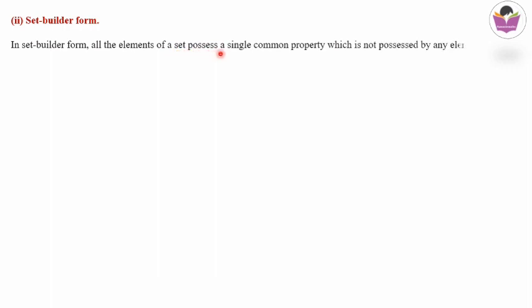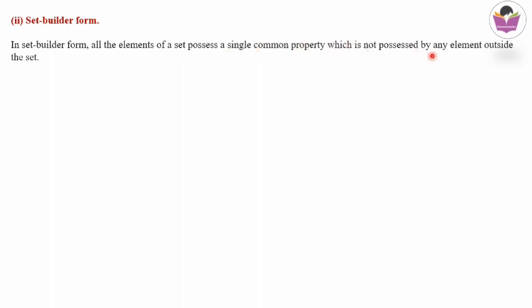Next, let's discuss set builder form. When we compare it with roster form, writing in set builder form is a little bit different, and also a little bit difficult. So let's discuss this one in more detail. In set builder form, all the elements of a set possess a single common property which is not possessed by any element outside the set. If a set is given to you, we have to identify a unique property which all the elements of that set possess, but not the outside elements.